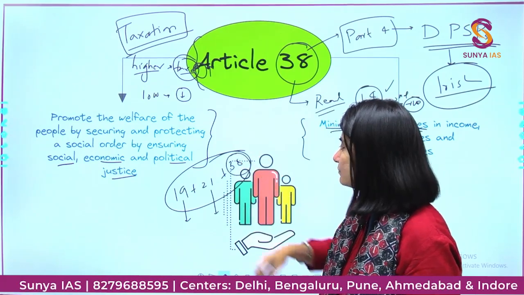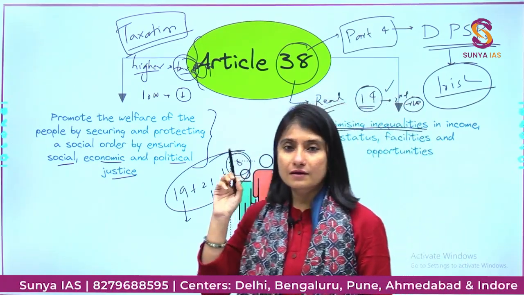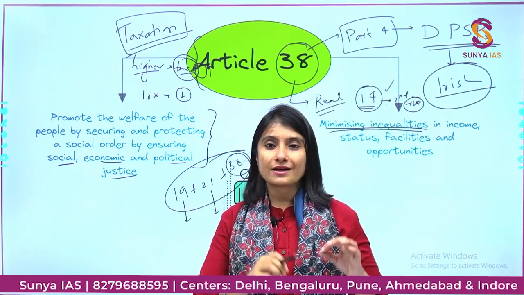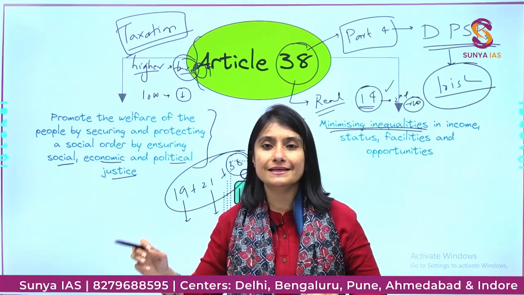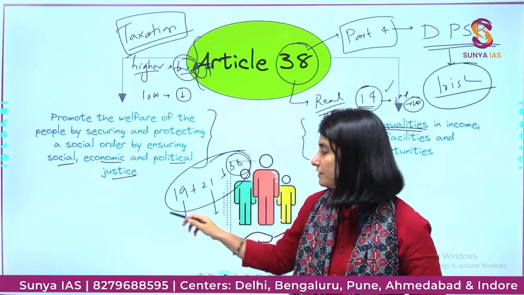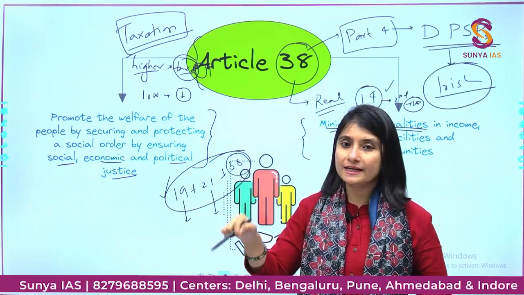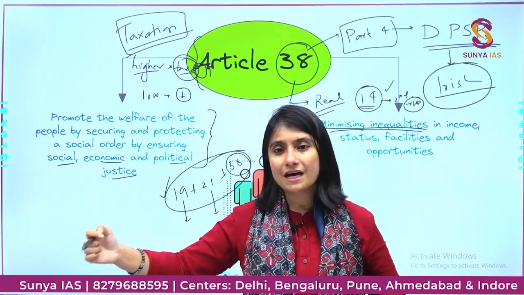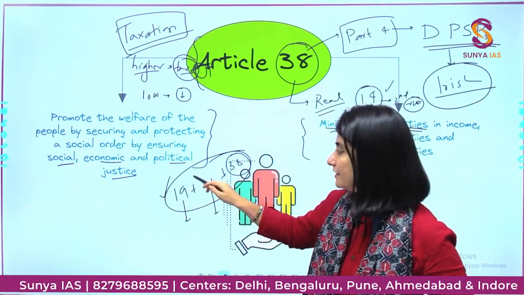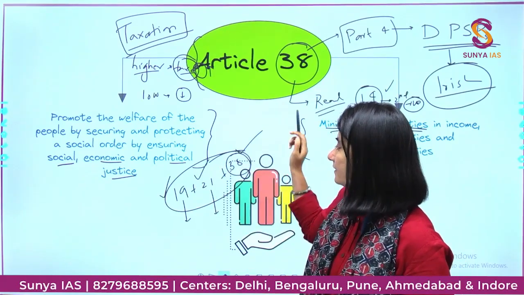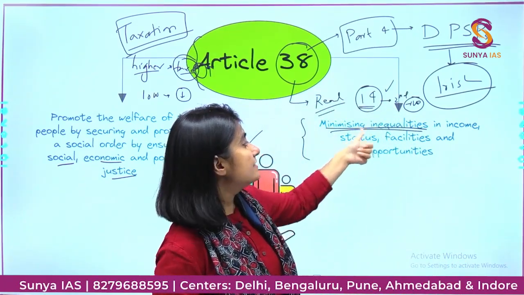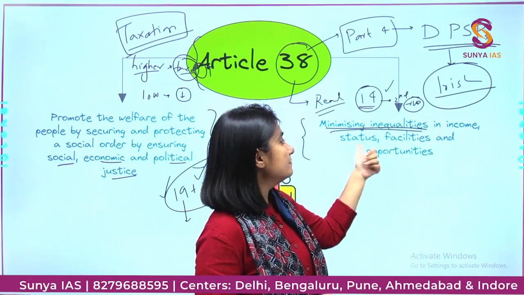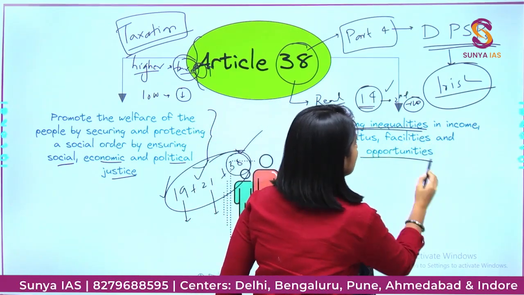So when there was a petition filed in the High Court about construction of roads in hilly areas, which will enable people to move freely, also enable the people living in hilly areas to actively participate in economic activities. And 38, minimizing inequalities in income, status, facilities, opportunities.